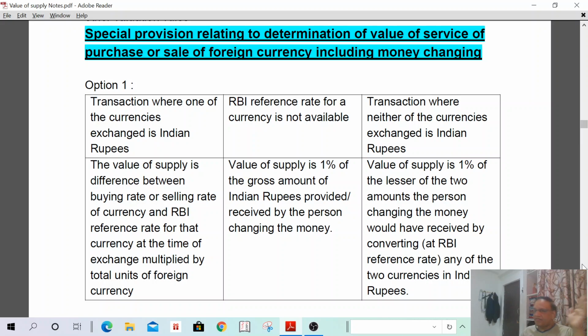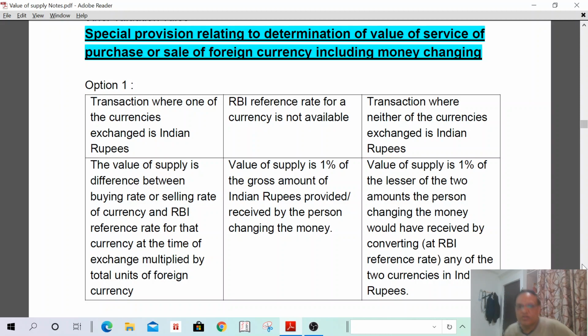If the RBI reference rate is not available, first I have to convert that amount into Indian rupees. Suppose I require $10,000. 10,000 into today's rate of 70 rupees by the forex dealer is 7 lakhs. 1% of 7 lakhs is equal to how much? 7,000. Therefore, the value of supply shall be 7,000.